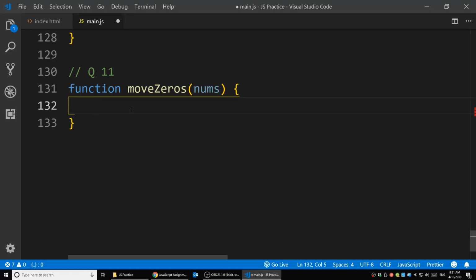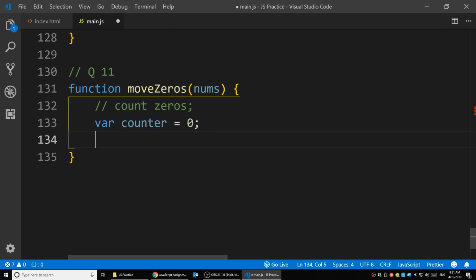There's actually many ways to do it. The easy way to think about it is we can count how many zeros we have. For example, create a countZeros variable, a counter, to count how many zeros I have. We start from 0, since there are no zeros counted yet.